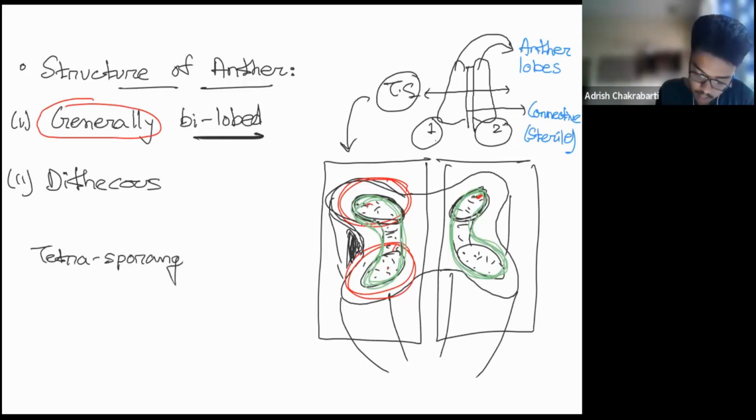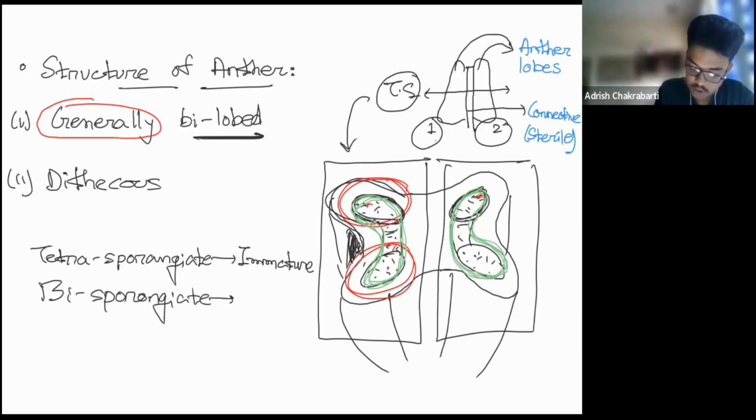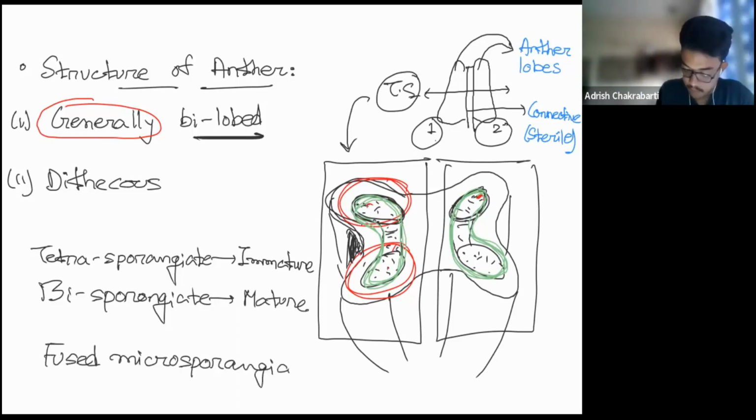Tetrasporangia. This is in the immature stage. In the immature stage, it is going to be tetrasporangiate, and it is going to be bisporangiate when it's mature. These fused microsporangia are known as the pollen sacs.